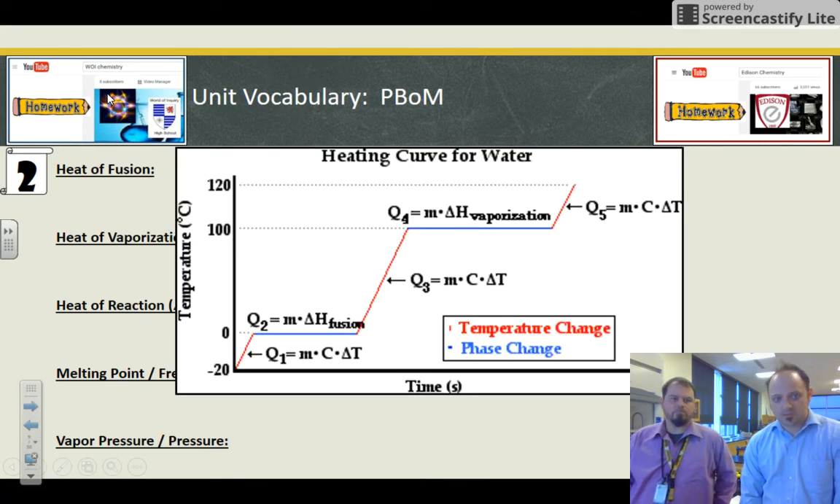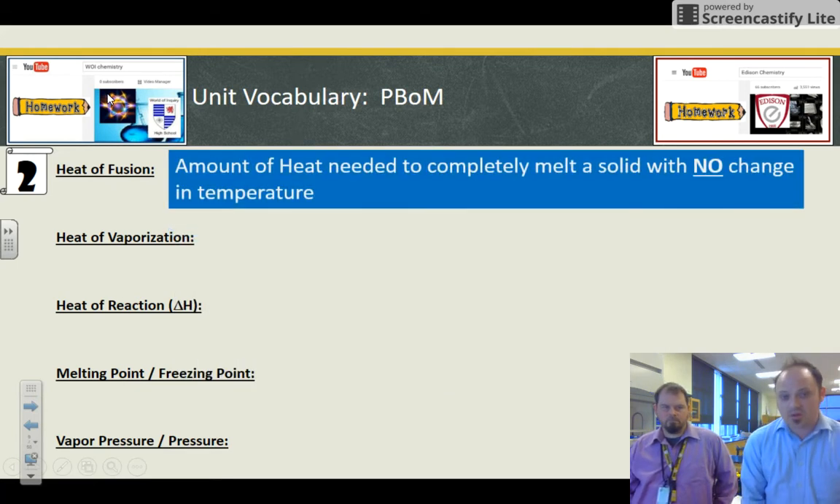The heat of fusion. Well, heat of fusion is a fancy term for the specific amount of heat needed to completely melt a solid without a change in temperature. So heat of fusion, melting or freezing.